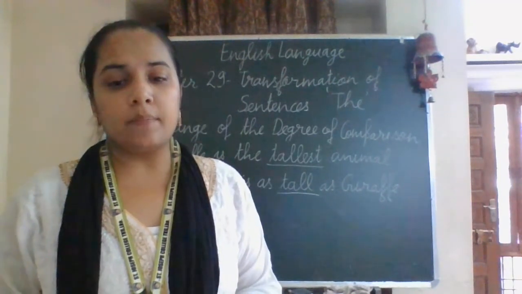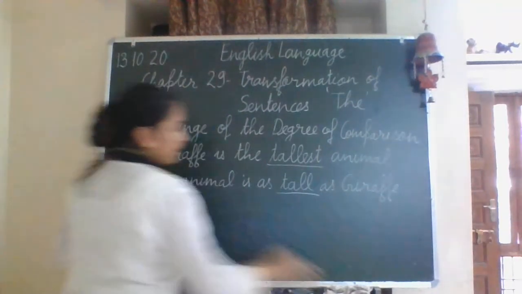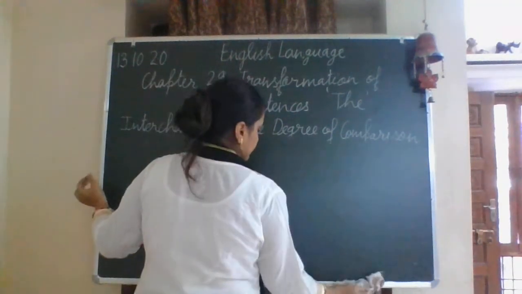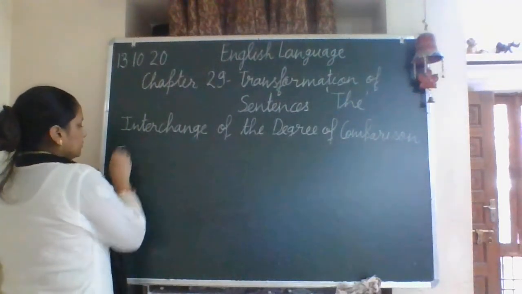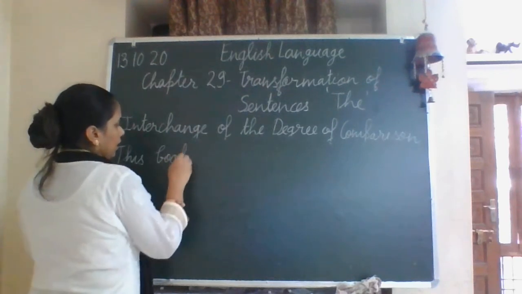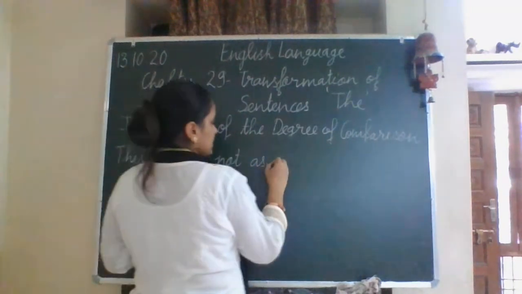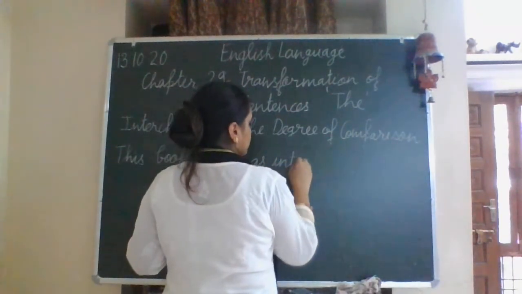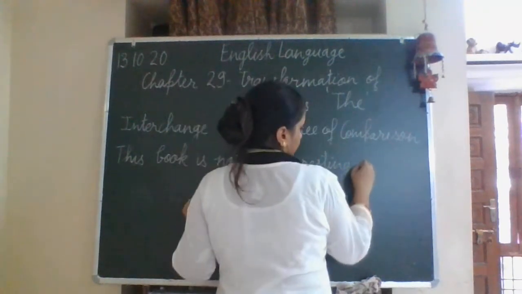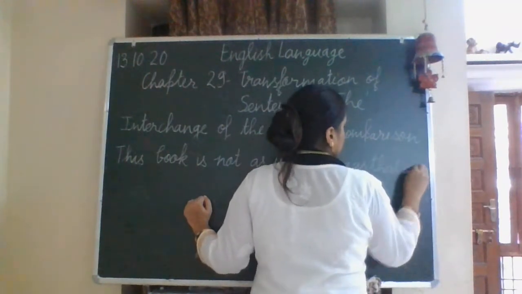Let's take another example. This book is not as interesting as that one.